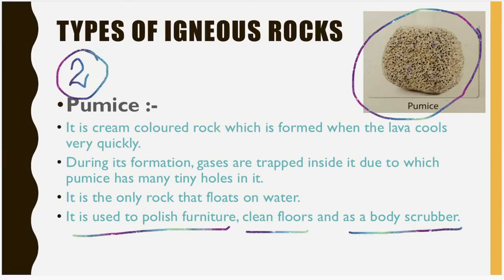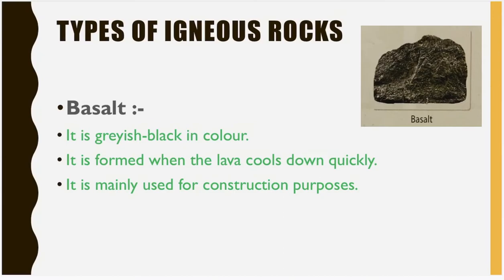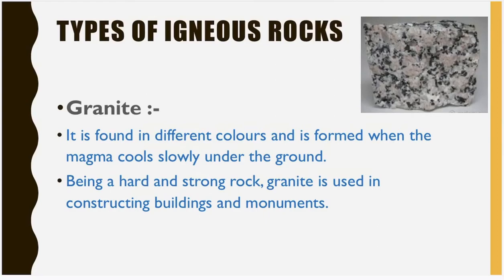Moving on to the next one, we have basalt. It is greyish black in color, as you can see in the picture. It is formed when the lava cools down quickly, and it is mainly used for construction purposes. Now the fourth one is granite.